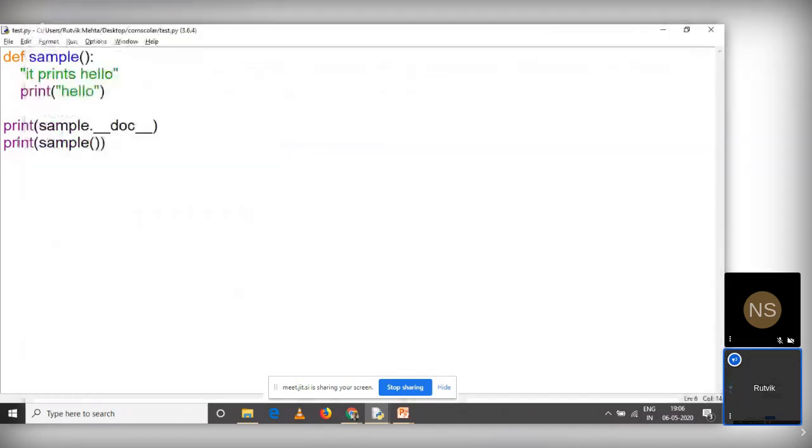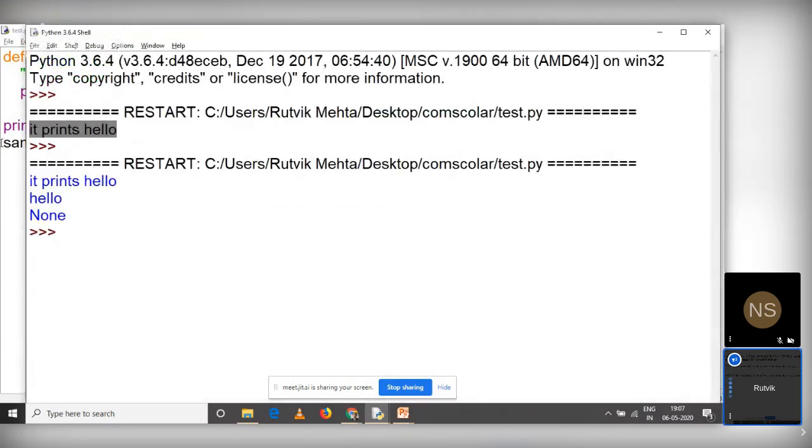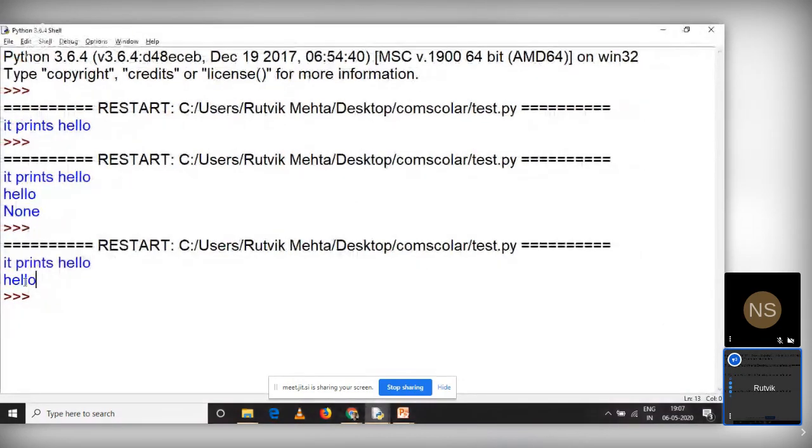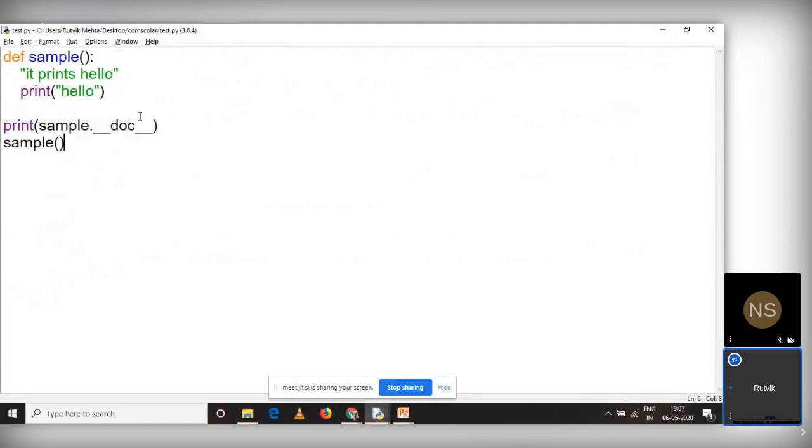So that is saying None. Why is it saying None? Because it is not returning anything. When a function does not return anything, the value returned by default is None. Now you can see this first output is the docstring, which says it prints hello, and the second output is generated by the function.